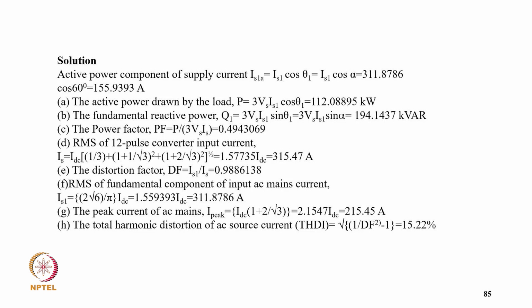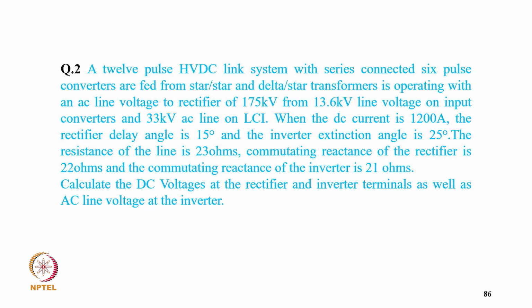and distortion factor DF equal to IS1 upon IS, so it comes 0.9886, and RMS of fundamental component of input AC mains current is IS1 equal to in bracket 2 root 6 by pi into IDC, that comes 1.559393 IDC equal to 311.8786 ampere, and the peak current of AC mains IP equal to in bracket IDC in bracket 1 plus 2 by pi root 3 equal to 2.1547 IDC equal to 215.45 ampere, and total harmonic distortion of AC mains current is under root 1 upon DF square minus 1, that is 15.22%.